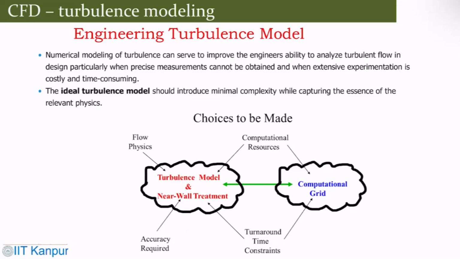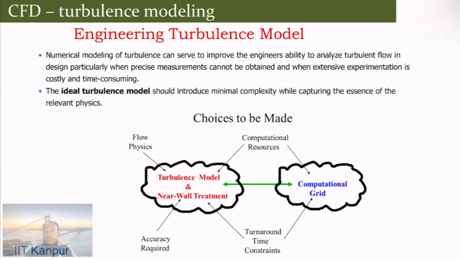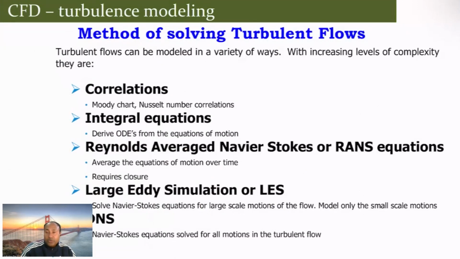Here I would like to mention that this is where your simplified linearized model would lag, because it doesn't include turbulence and things like that. That's where the full CFD becomes useful, because it can use a turbulence model. For turbulent flows, you can use correlation based systems, integral equations, Reynolds averaged Navier-Stokes equations, or large eddy simulation. These are high fidelity ones, but most engineering applications are done with this.